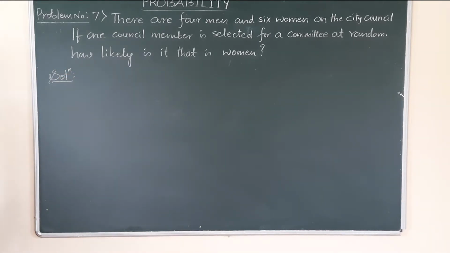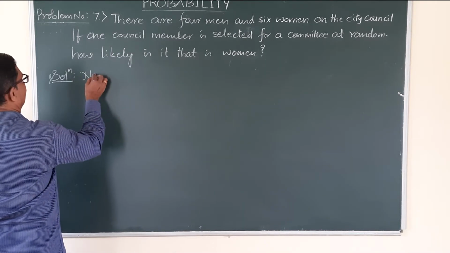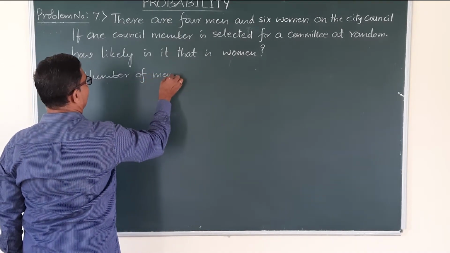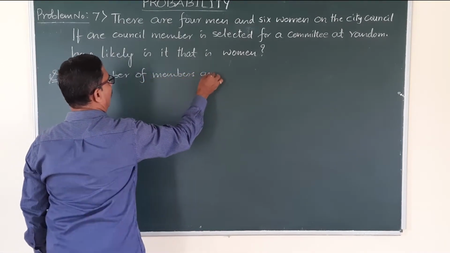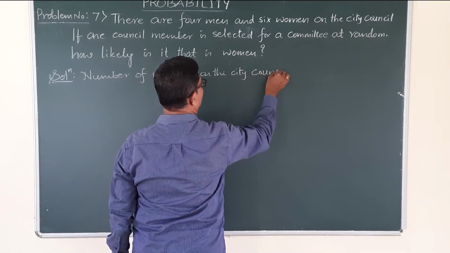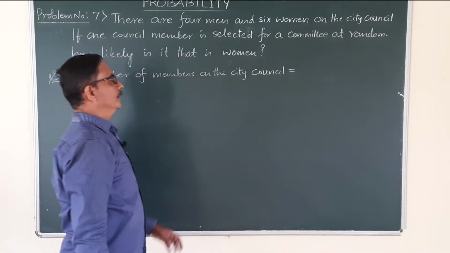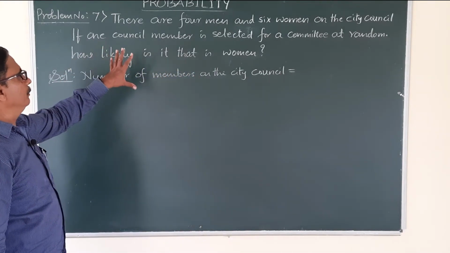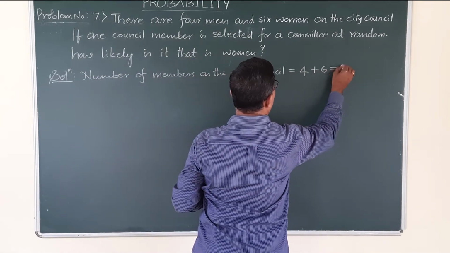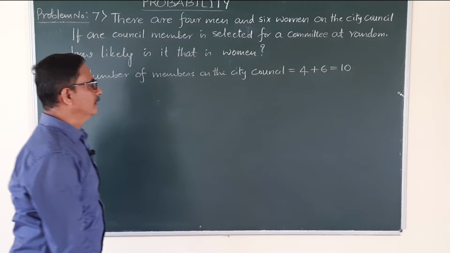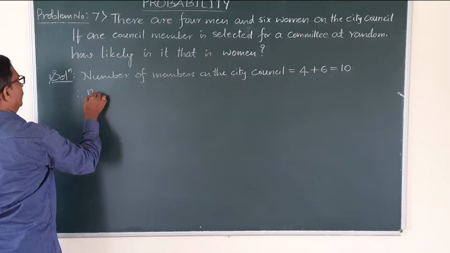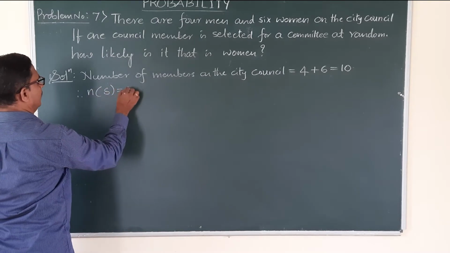The number of members on the city council is equal to, now total members, how many members? 4 men and 6 women. So total number of members on the city council is 10. So therefore total number of outcomes is 10.